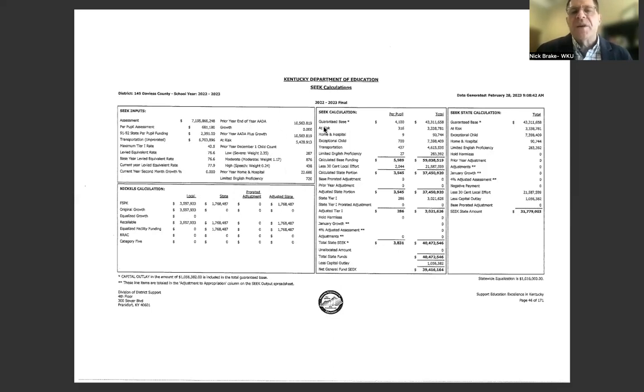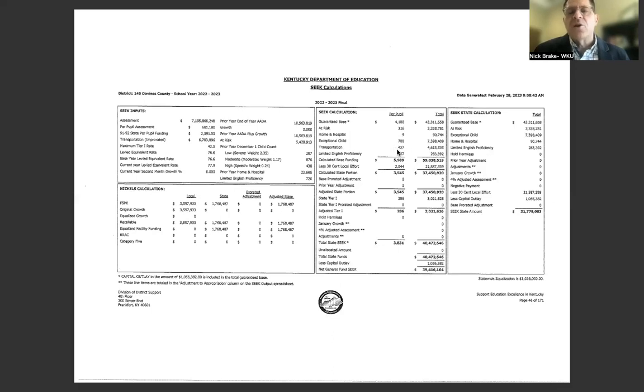If you move over to the calculation, you can see adding that calculation for the at-risk students adds an additional $300 per student, $9 for home hospital, $700 for all the special ed. The transportation formula is based on the size of this district.